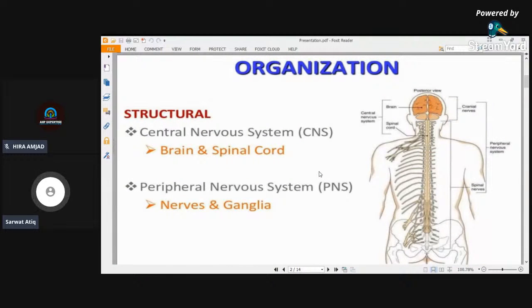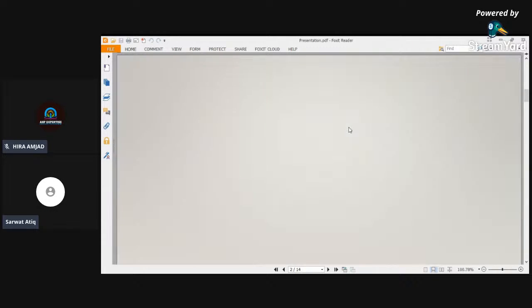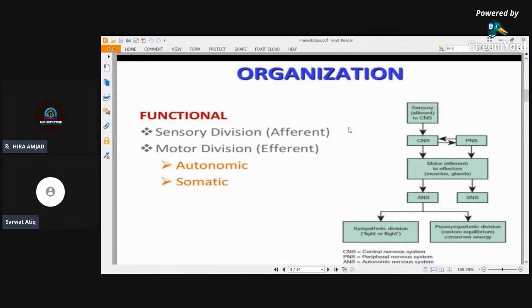Okay, first of all, we will see the basic organization of the nervous system, what it is basically composed of. Structurally, the nervous system is divided into two parts, central nervous system and peripheral nervous system. Central nervous system consists of the brain and spinal cord, and peripheral nervous system consists of the nerves and ganglia.